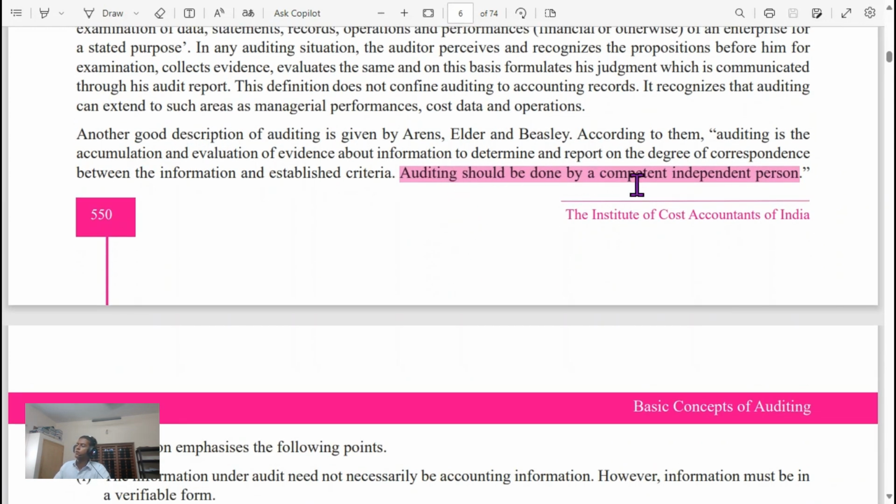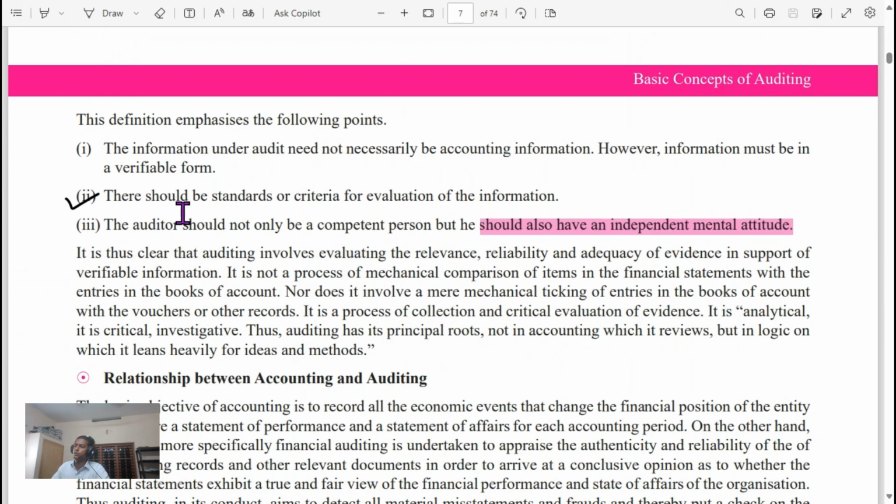Auditing should be done by a competent independent person. There should be standards or criteria for evaluation of the information. The auditor should also have an independent mental attitude.